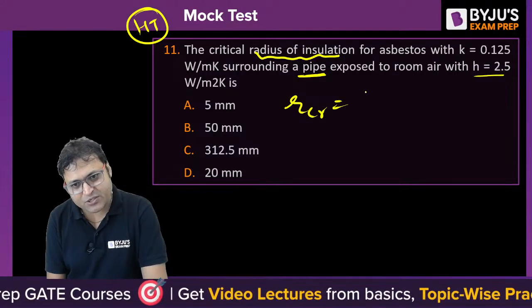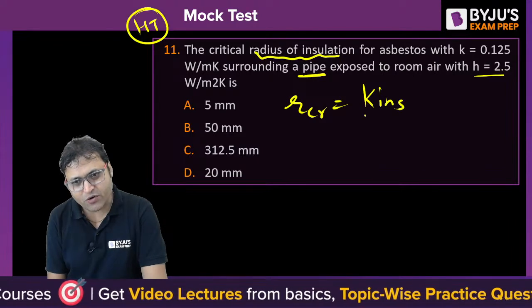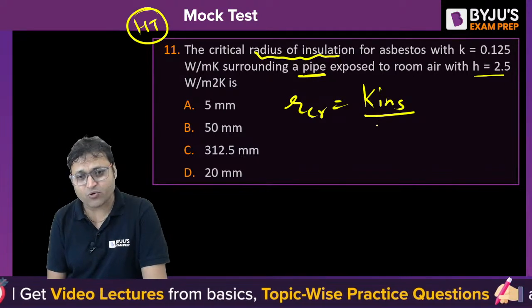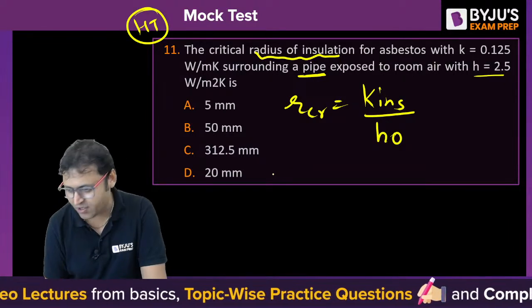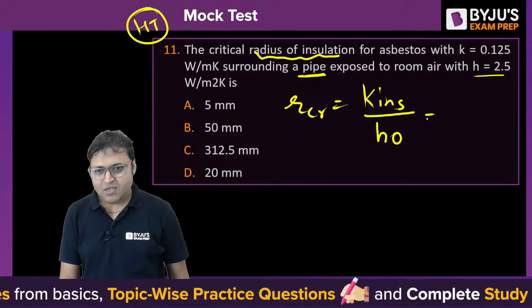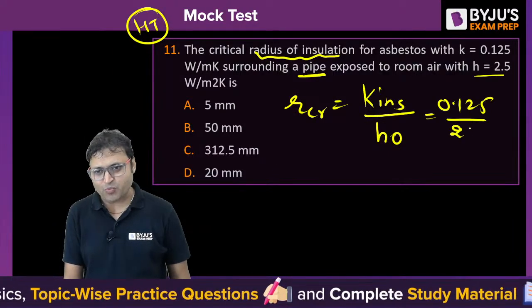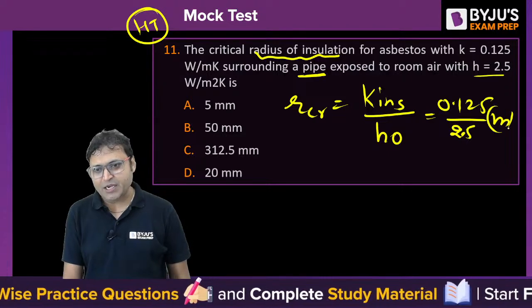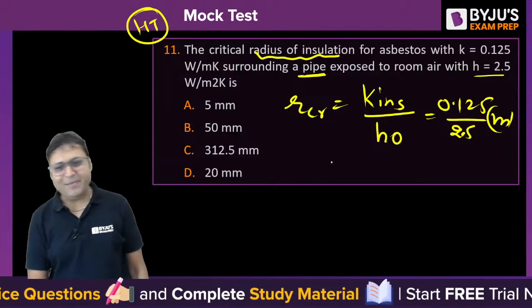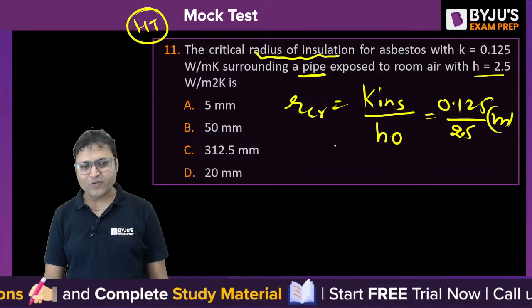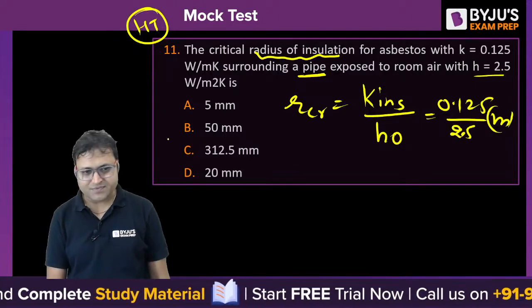Critical radius of insulation is the ratio of thermal conductivity of insulating material to the convective heat transfer coefficient of the outer fluid. So 0.125 upon 2.5, that is in meter. So in millimeter multiplied by 1000, you will get the answer. What is the answer to this one?